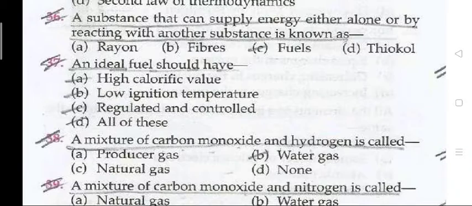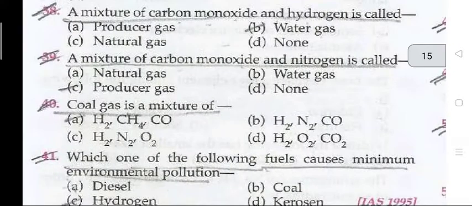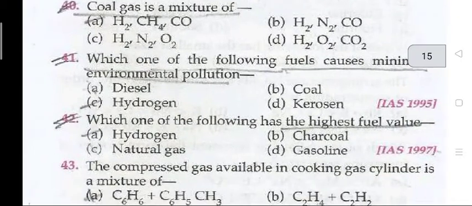Question 37. An ideal fuel should have all of these: high calorific value, low ignition temperature, and regulated and controlled combustion. Question number 38. A mixture of carbon monoxide and hydrogen is called water gas. Question 39. A mixture of carbon monoxide and nitrogen is called producer gas. Question 40. Coal gas is a mixture of H2, CH4 and CO.